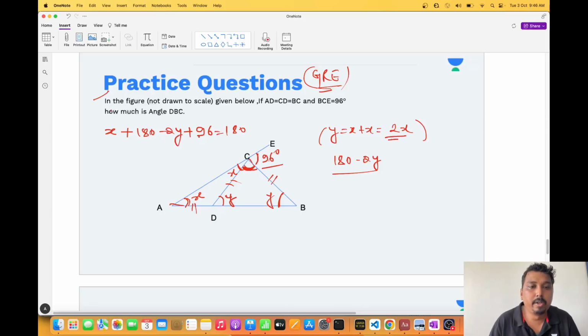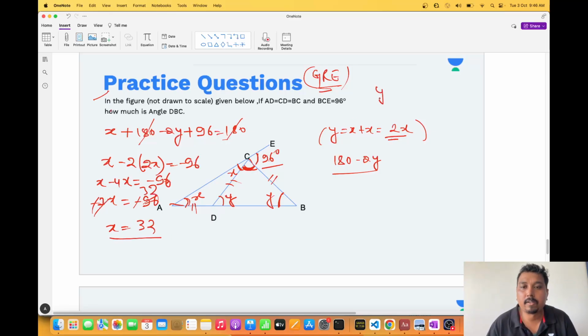No need to add here. 180 and 180 will go out. x minus 2y is equal to minus 96. Y is equal to 2x, so I will take it into one variable. So x minus 4x is equal to minus 96. So minus 3x is equal to minus 96. Minus minus gone. 32. So I have got my x, 32.